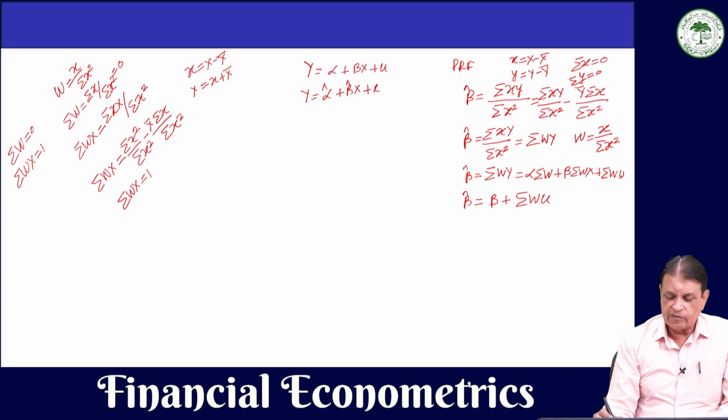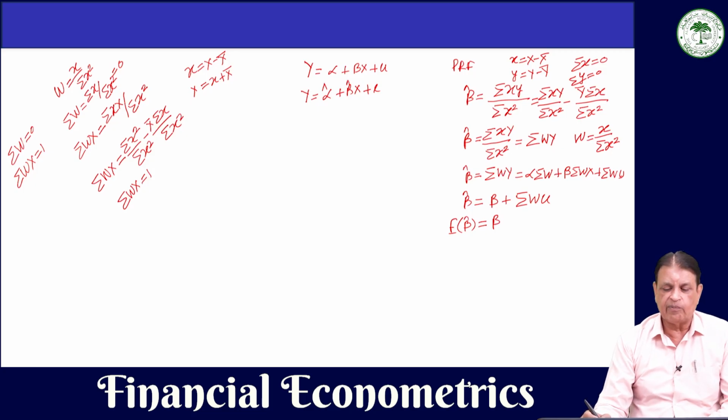So, if you take the expected value of beta hat, the expected value of beta hat will be beta, because this is the population parameter, its expected value will be the same.